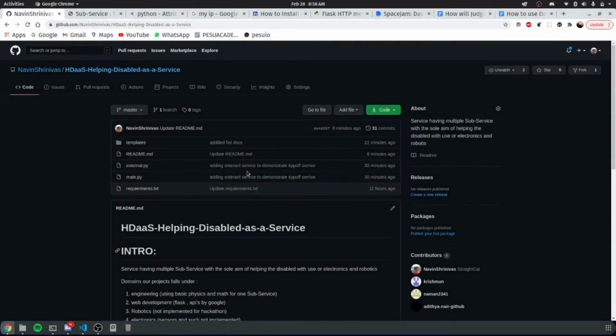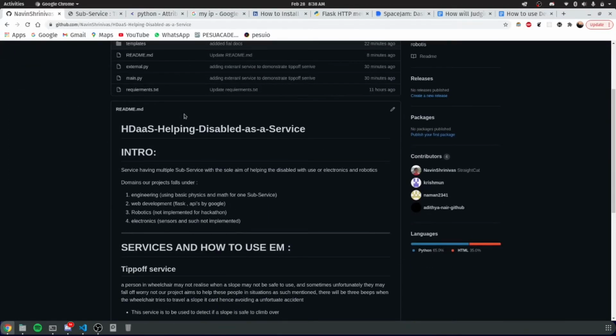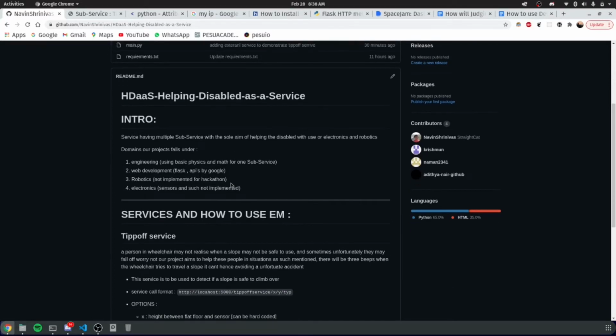So here we are at the introduction page of our project named Helping Disabled as a Service. What we aim to do with this service is to create a service with multiple sub-services which will be complementing the already present solutions for helping the disabled.